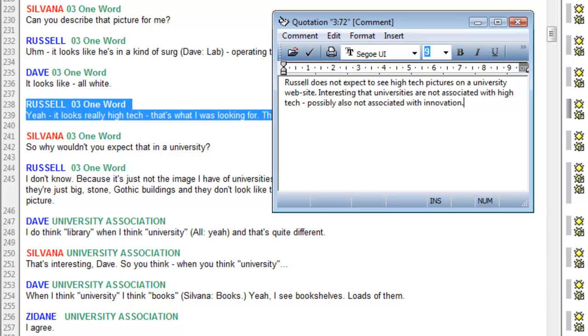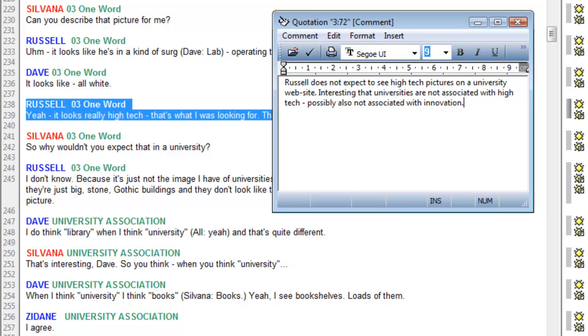So as you can see, the comment is really just a short statement, a short reflection, and it is linked to the part of the data where my reflection was triggered. You're not writing reams of text about this.